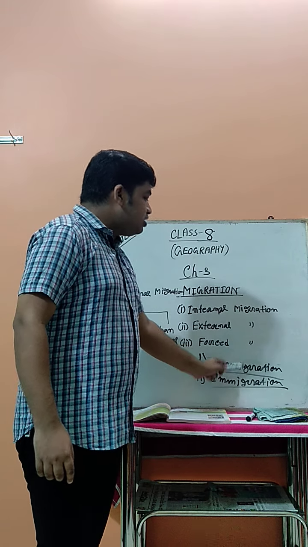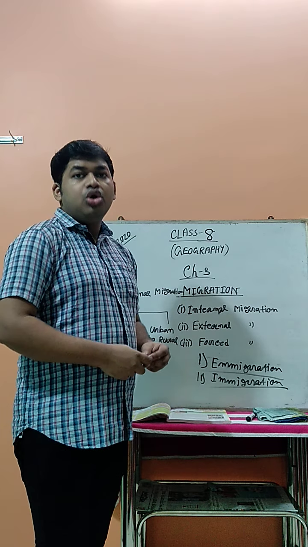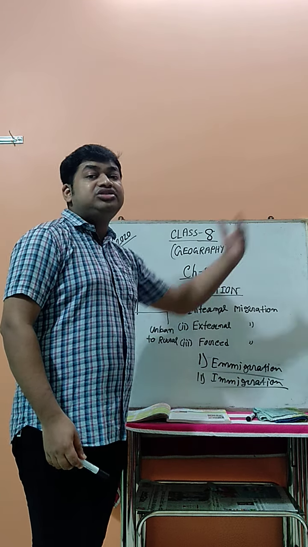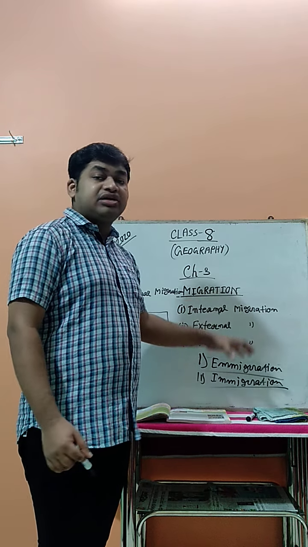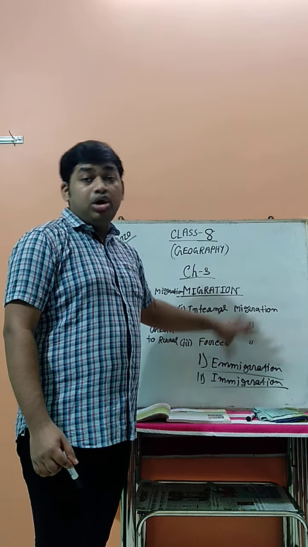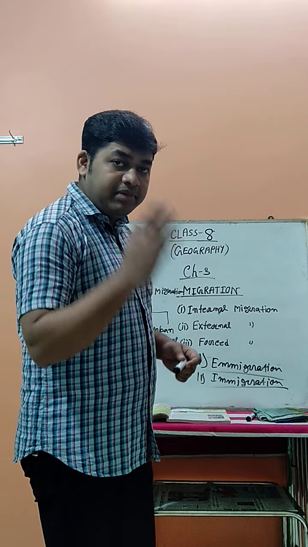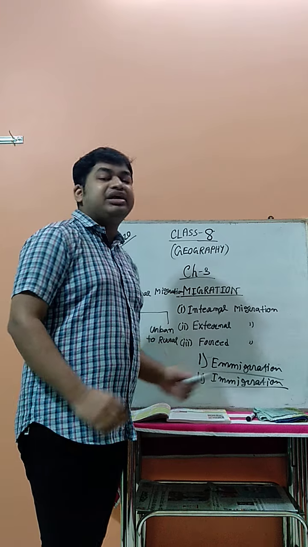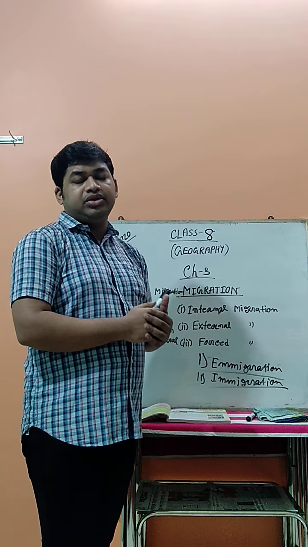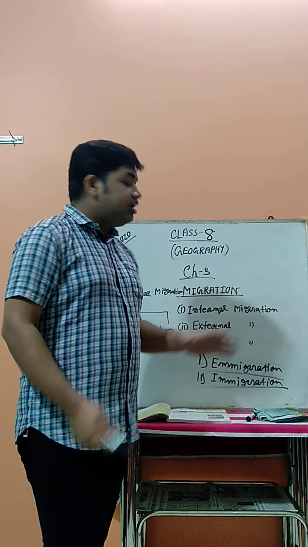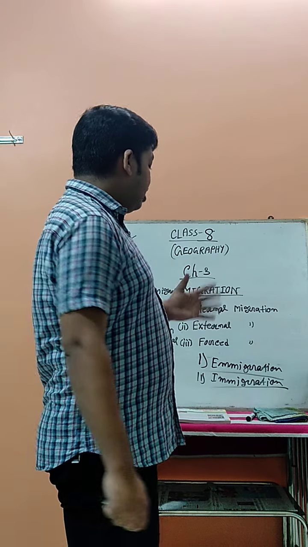Emigration means that when people exit one area and enter new areas, when people exit the old area and enter a new portion, this type of migration is known as emigration. And the second one is immigration, I-M-M-I. In this type of migration process, people enter into one area, that is called immigration. So emigration and immigration are totally different. These are the two basic types of migration.